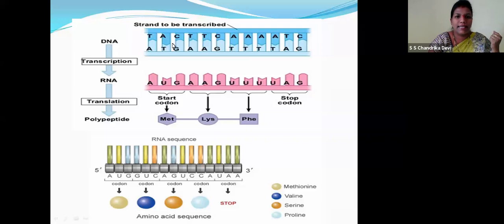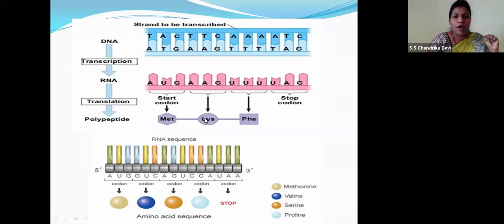So this is the DNA which has to be transcribed, children. So the first step is transcription to the RNA. Now the RNA will form the messenger RNA and translate into polypeptide chain. How, children? Three bases will form one amino acid, right? This is the start codon. This is the stop codon.